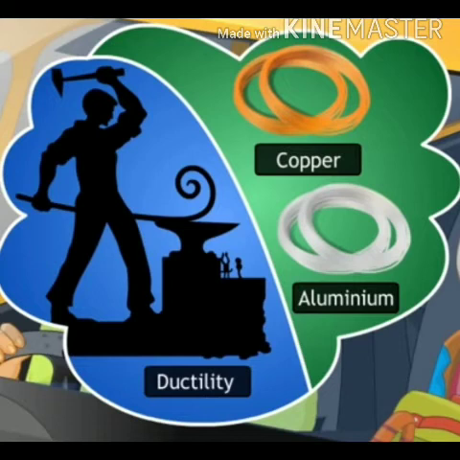Like in malleability, on heating we convert metals into sheets. In the same manner, here, on heating or applying pressure or force, we convert metallic pieces into wires. So if a material can be converted into wires, we say that it is a metal, and if it cannot, then we say that it is a non-metal. So metals are ductile, whereas non-metals are non-ductile.